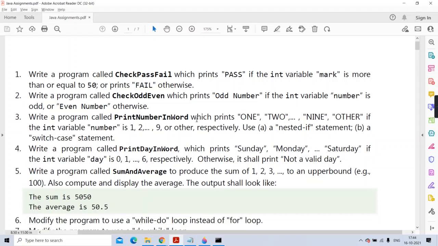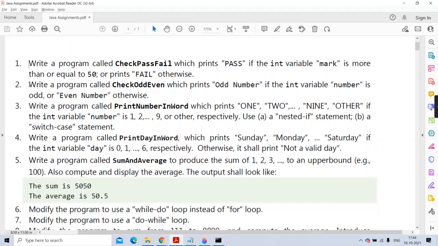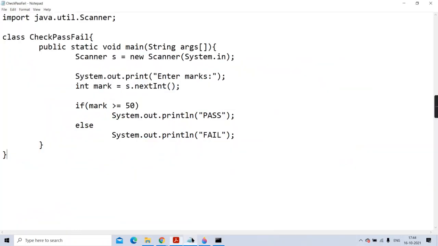Okay. Similarly, can you people try the second one, which is also on the same ground, the if else category only. Only here the condition was very simple. We were just writing conditions as less than or greater than or equal. Here you have to use an arithmetic operator also. See here, write a program called check odd even, which prints odd number if the integer variable number is odd, or even number otherwise. So how do you check whether the number is even or odd? Can anyone tell me?